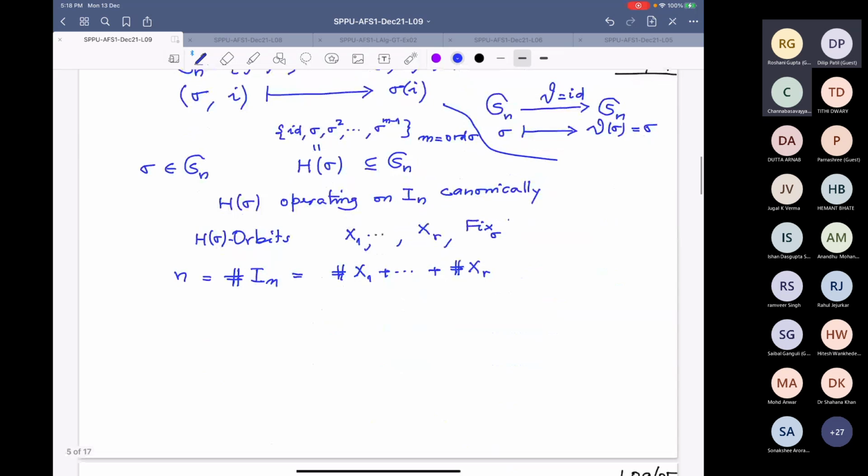Now sigma is in upper. So plus the cardinality of the fixed points of sigma. Remember here we have taken the orbits with cardinality bigger than or equal to 2, and then these are the cardinalities collected together of the singletons. So what matters for studying sigma is these orbits. All right, now these orbits will tell you the following. This is a very important observation, so I will highlight it here.